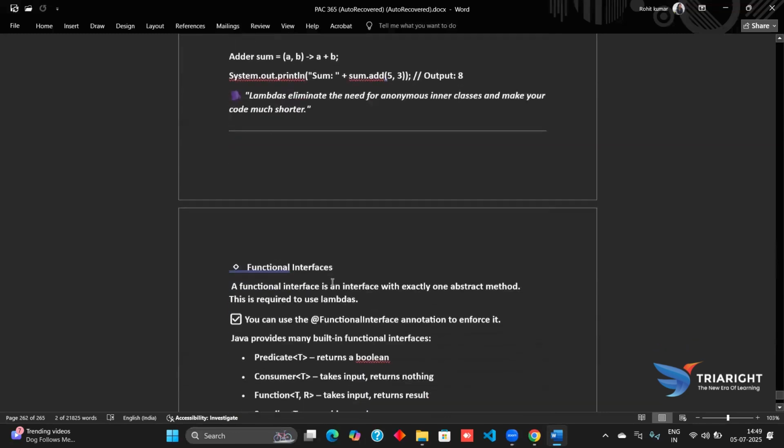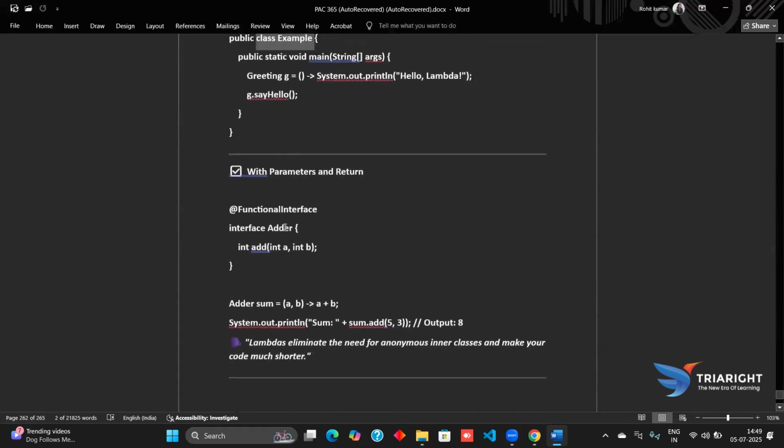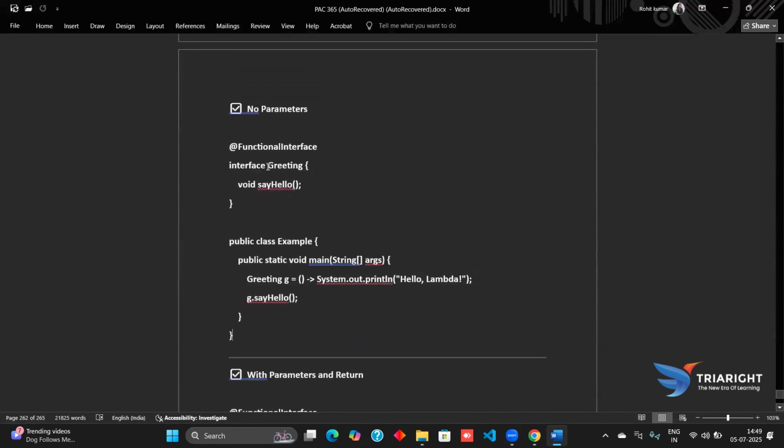Now coming to functional interfaces. A functional interface is an interface with exactly one abstract method. We have seen that it has only one abstract method. Here the method is sayHello, and the Greeting interface has only one abstract method, sayHello.